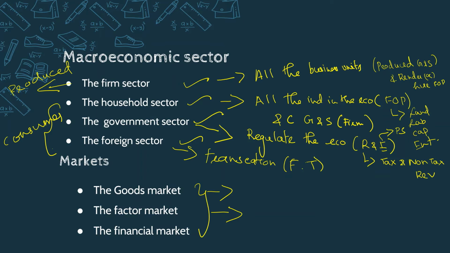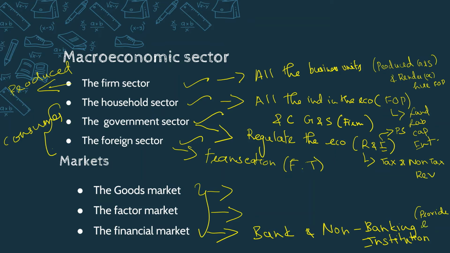And the financial market involves banks and non-bank intermediaries, like financial institutions and non-banking institutions. As you all know, they will provide loans, that is they provide money to the firms, and also they accept deposits.